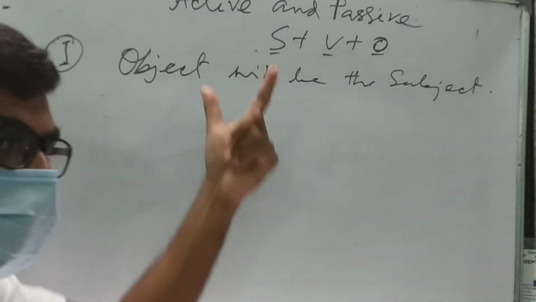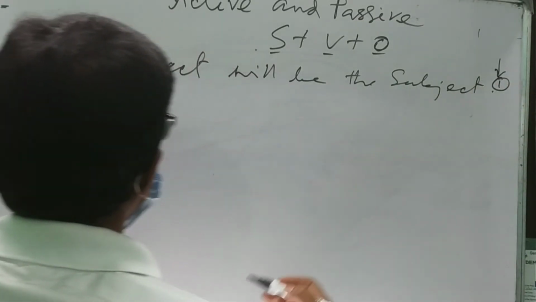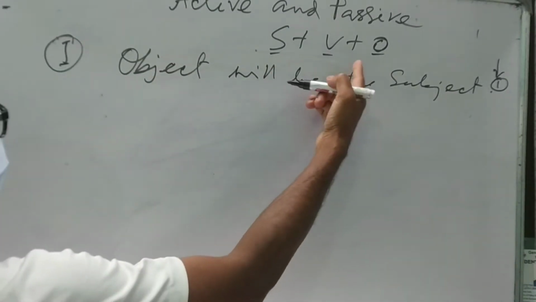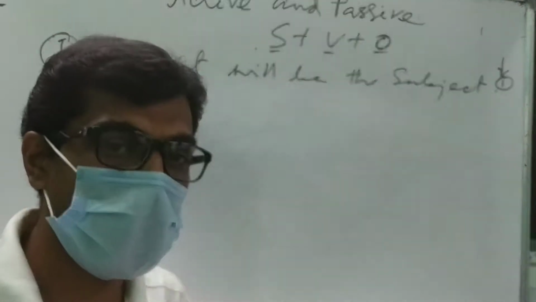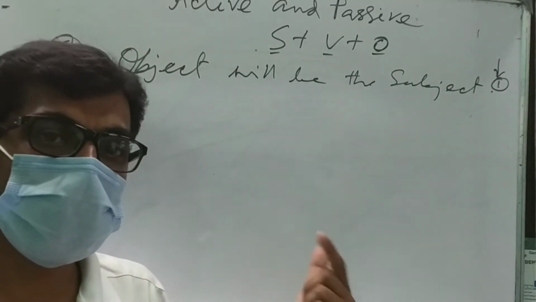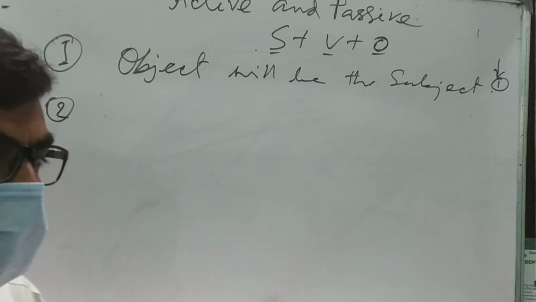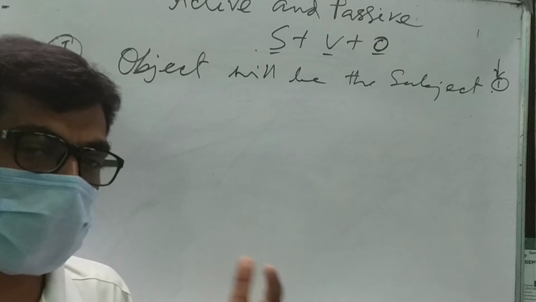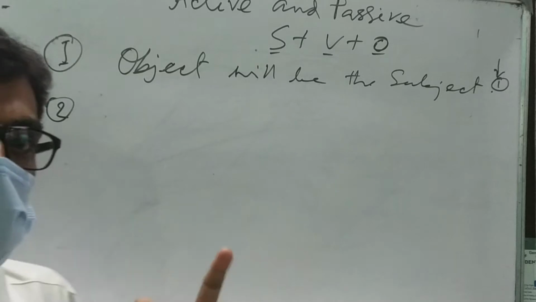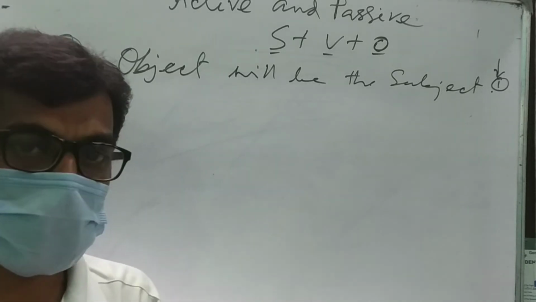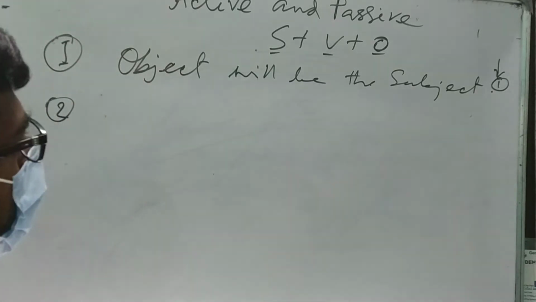Step by step I am discussing. Step 1. Second step is you have to use be verb plus V3. This is the frame of any passive sentence. In the passive sentence, how can you understand that it is in the passive voice? The main thing to notice is the structure of be verb. If there is be plus V3, then you will understand that it is in the passive voice.